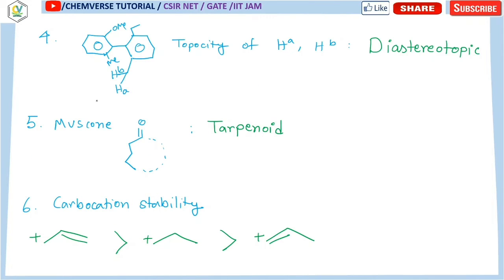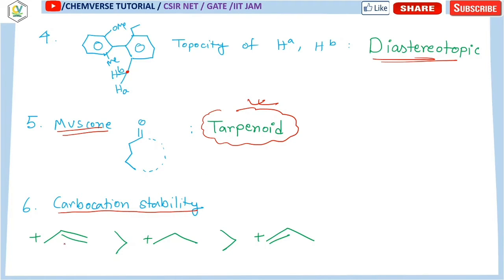Next, move on to this question. Now there was this kind of biphenyl structure, and in this carbon there are two hydrogens attached. So what was the topicity? The topicity will be diastereotopic. Now in the next question there will be a mass cone. Mass cone is nothing but a terpenoid, so this will be our answer.